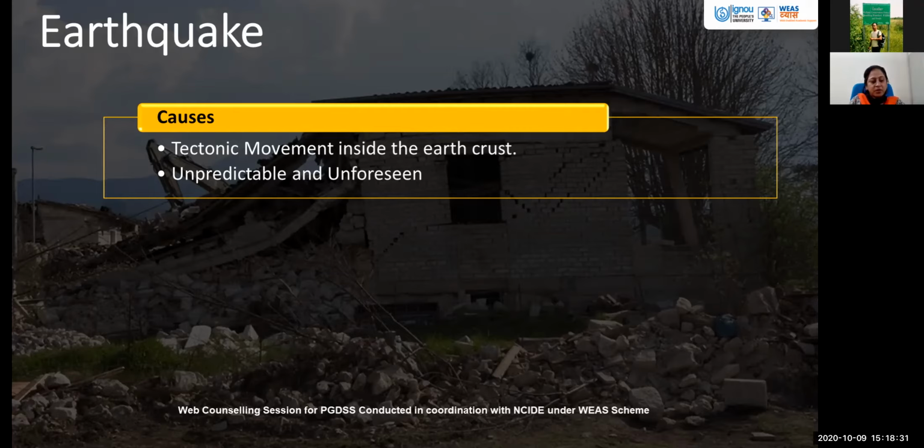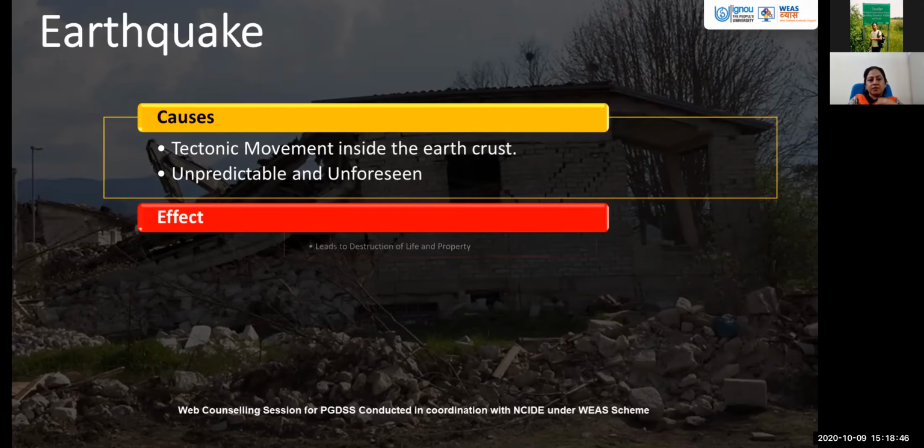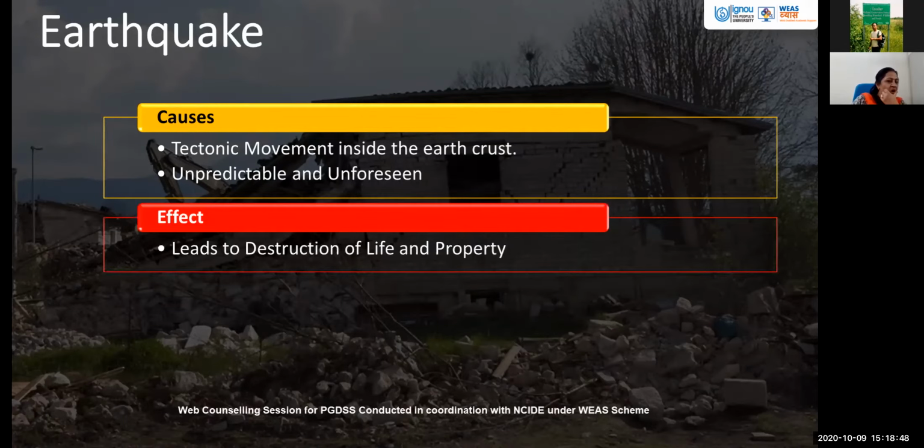There was a massive earthquake. So despite several examples of earthquakes, we still say that they are highly unpredictable, highly unforeseen, and they occur because of the shift in the plates inside the Earth's crust,